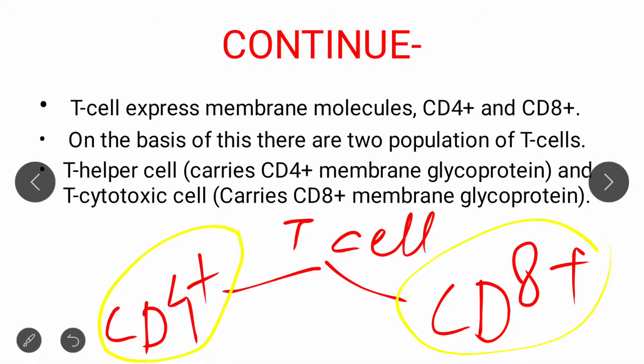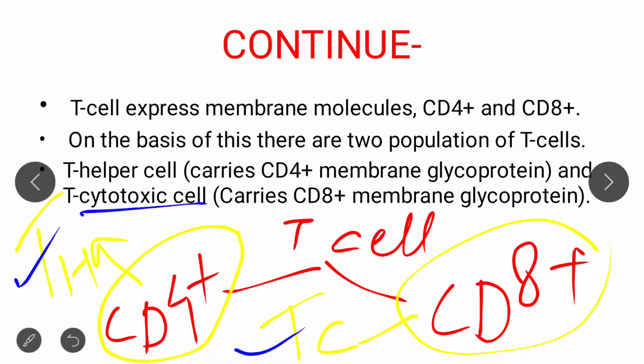CD4 plus is basically related to the T helper cell, that is TH, and CD8 plus is basically related to the cytotoxic T cell, that is TC. So keep this in mind: CD4 is related to the T helper cell, and CD8 is related to TC, that is the cytotoxic T cell. So I think I have made this concept clear. Now let us move to the next slide.